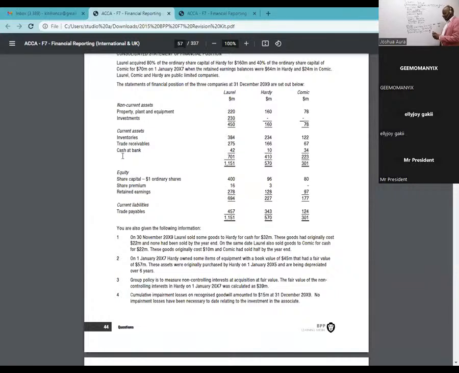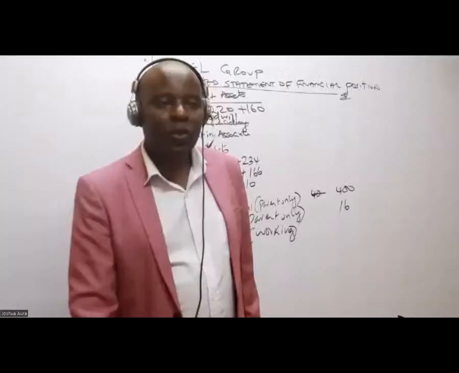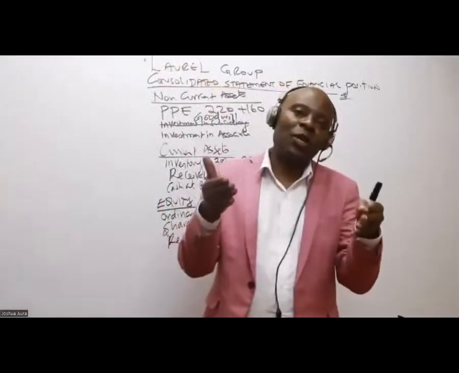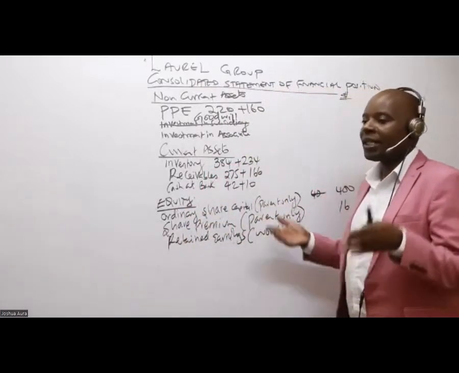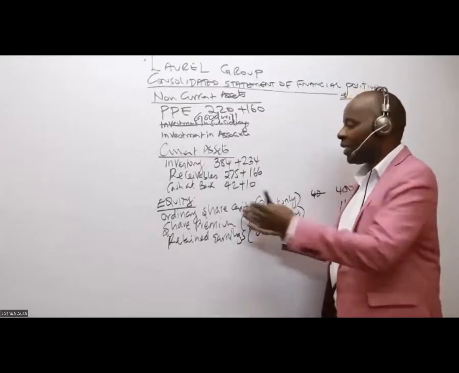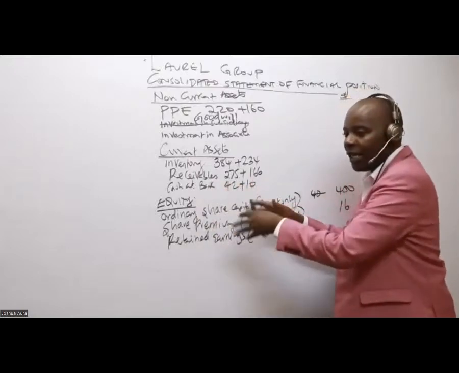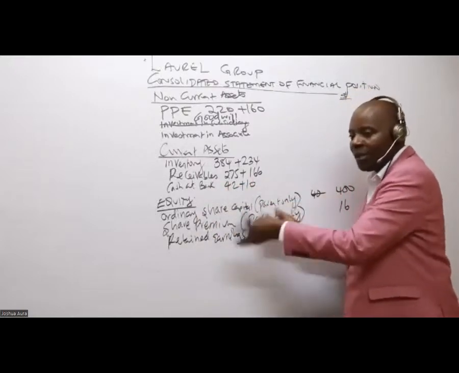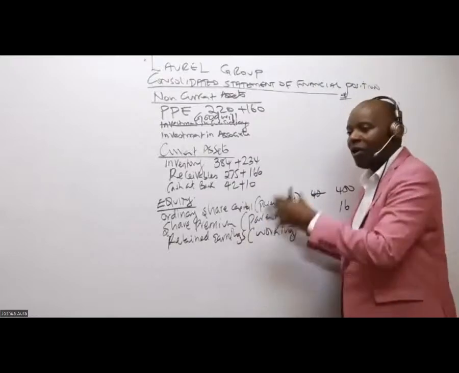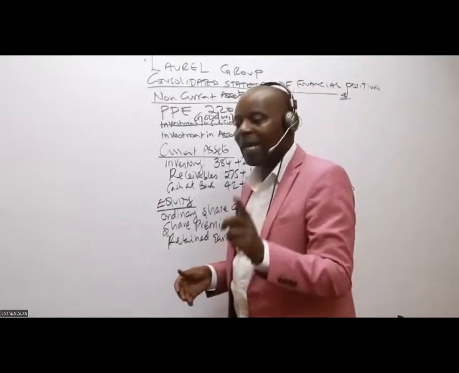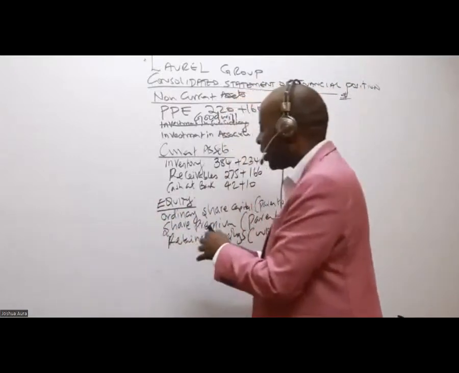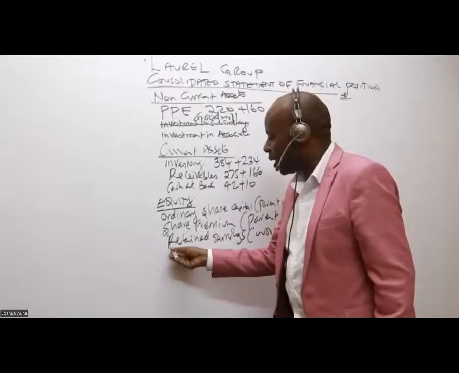Now, ladies and gentlemen, remember, when I'm doing group consolidations, in terms of equity, we shall always give birth to a new kid. There is a new kid who will be born here. Is there somebody who can tell us the name of this new kid under equity? I don't know whether it's a baby girl or a baby boy. Thank you very much. It's non-controlling interests, NCI.